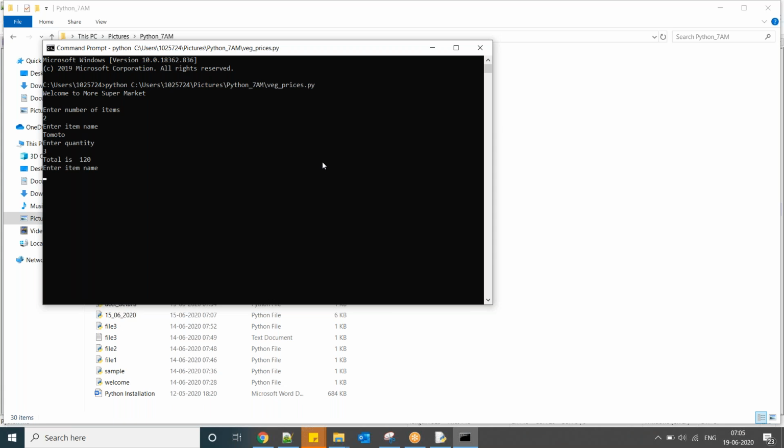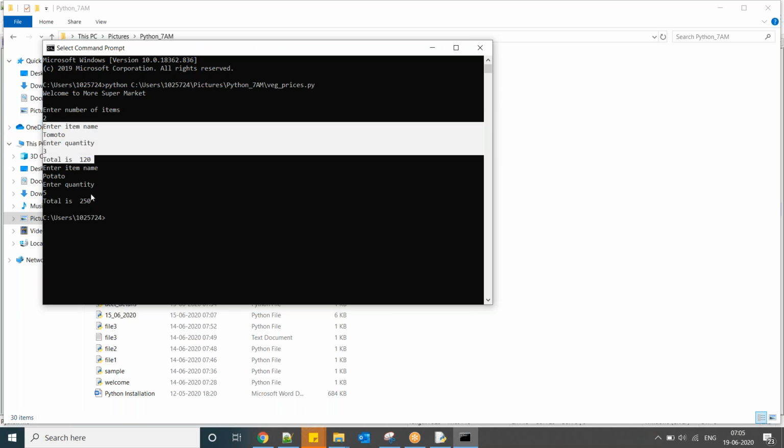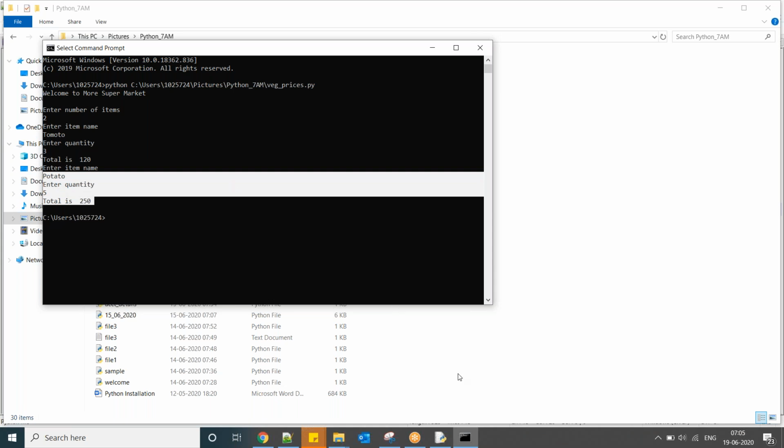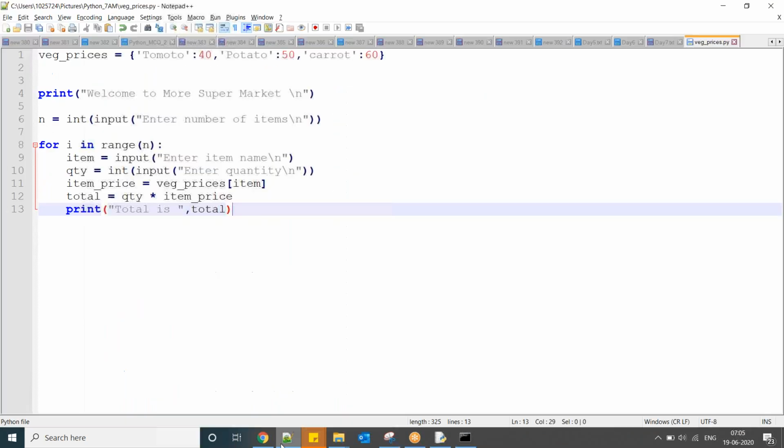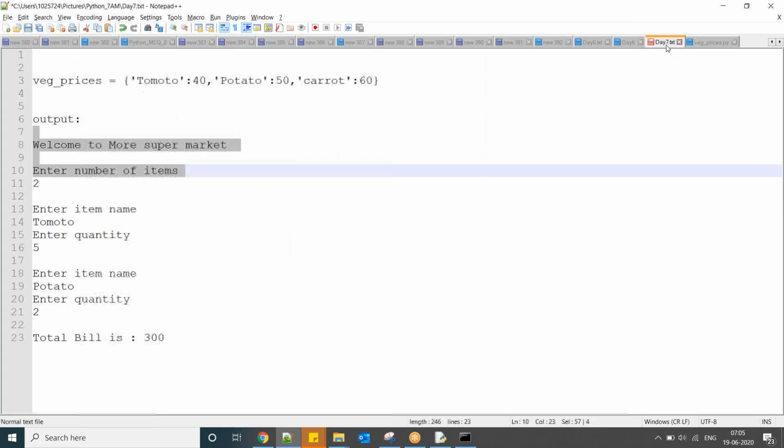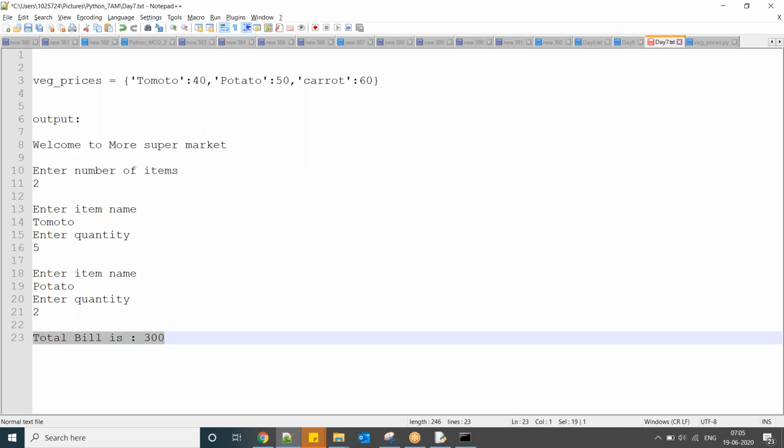Tomato. Enter quantity 3 kgs, total 120. Enter item name, potato. Quantity 5 kgs, total 250. So here the individual total is coming, but my requirement is I want the total bill here.